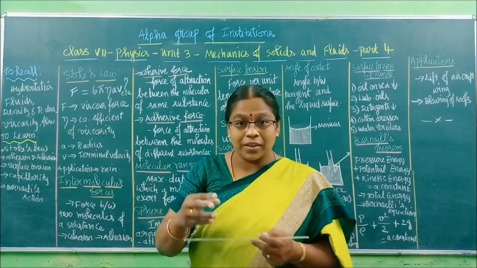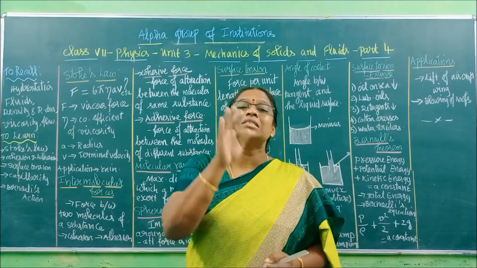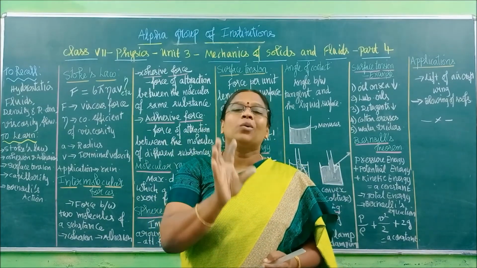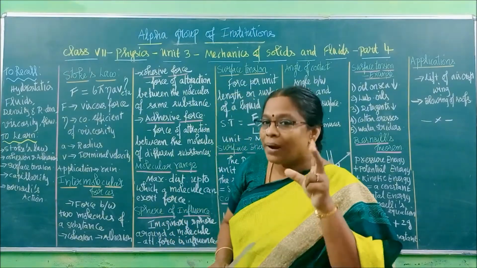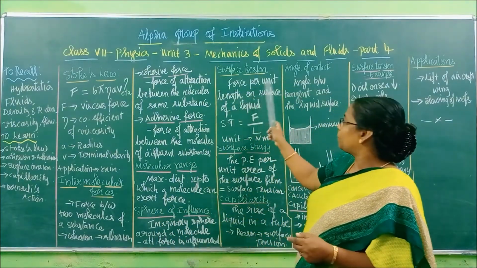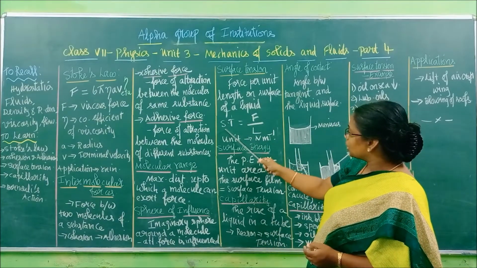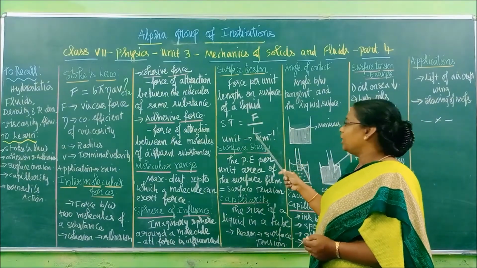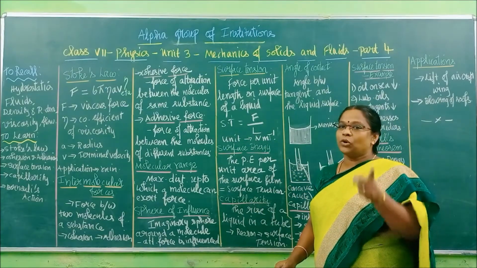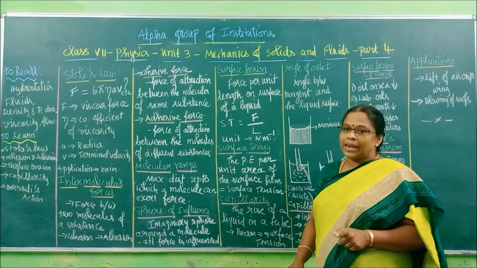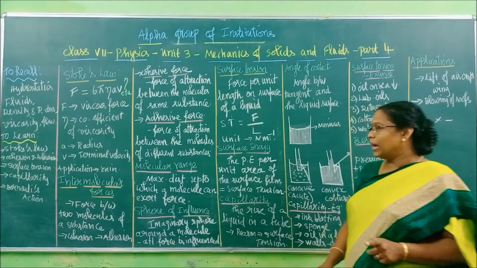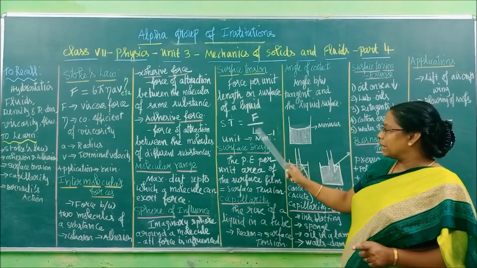On that surface, how much force is acting on a particular length? That particular length only, we call it per unit length. Okay, now what is the formula? Surface tension is force acting per unit length. "Per" itself, I told you, it is divided by L. In the previous classes I told you, right? So now this is force and this is length.